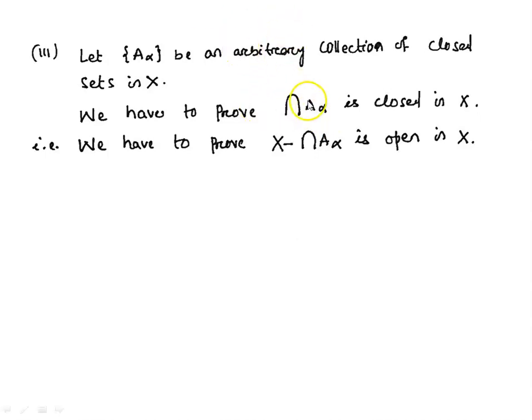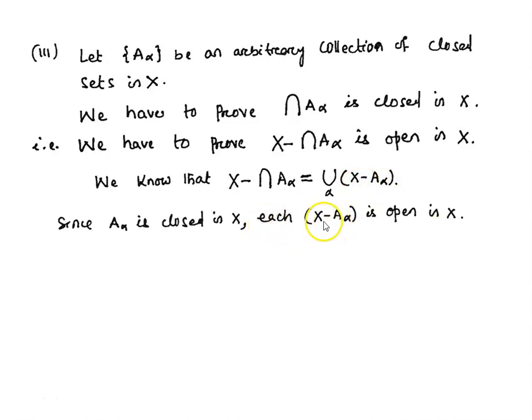Since we are going to prove that the intersection of A alpha is closed in X, we have to prove that the complement of the intersection of A alpha is open in X. We know that X minus the intersection of A alpha can be written as the union over alpha of X minus A alpha. Now since each A alpha is closed, its complement is open. So X minus A alpha is an open set in X for every alpha.